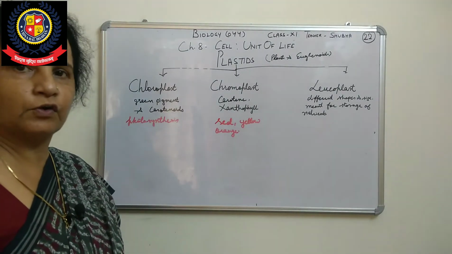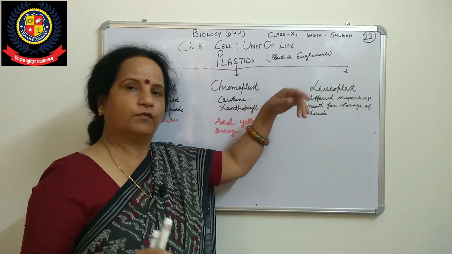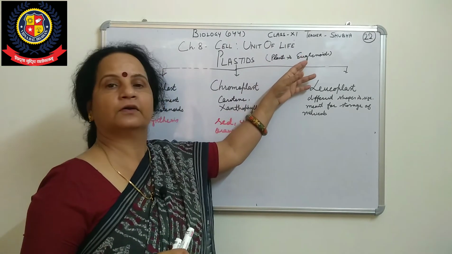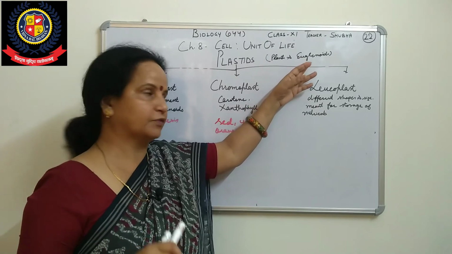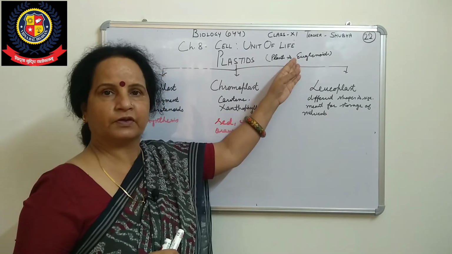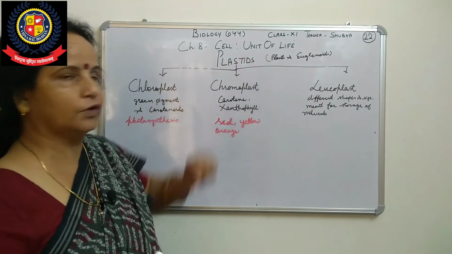Euglena have got chloroplasts also, and sometimes when sunlight is there, they can do photosynthesis. When sunlight is not there, they change their type of nutrition. They will become heterotrophs. We have done this in the first and second chapters. So now in Protista, we have known that plastids are present in plant cells and euglenoids.